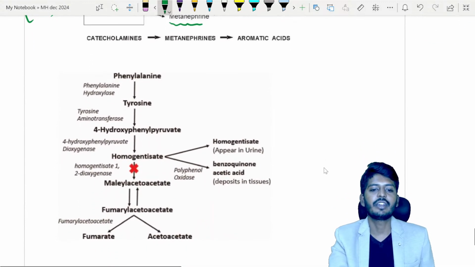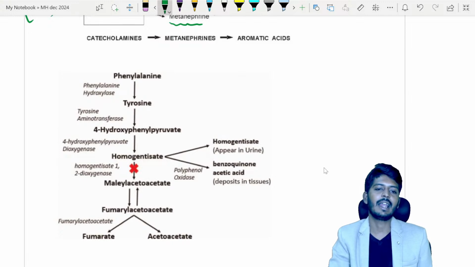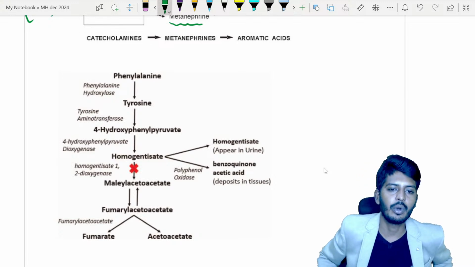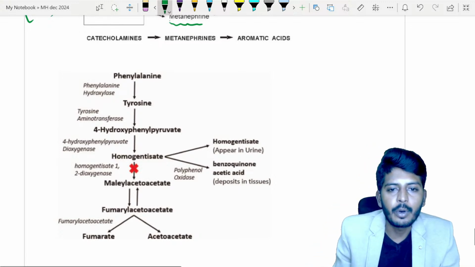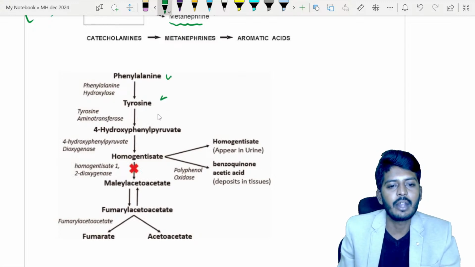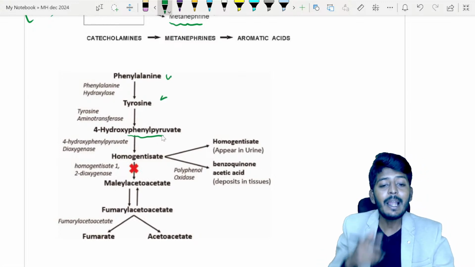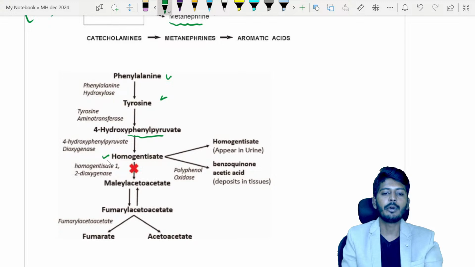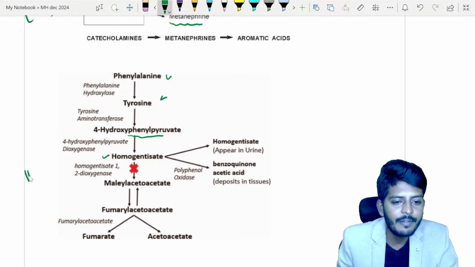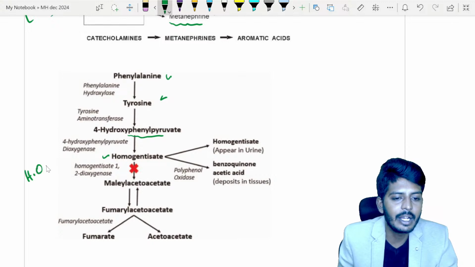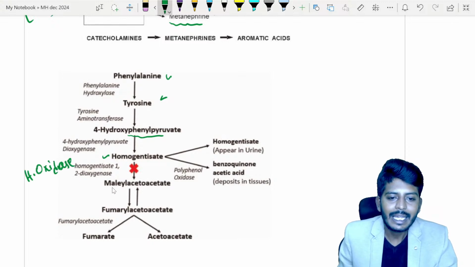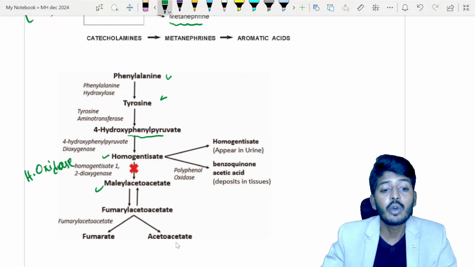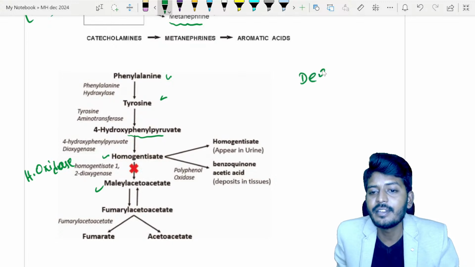Let's talk about the degradation of phenylalanine. During the degradation of phenylalanine, I want you to remember only one important aspect. Phenylalanine gets converted into tyrosine, then to 4-hydroxyphenylpyruvate, which gets converted into homogentisate. Under the influence of the enzyme homogentisate oxidase, this homogentisate gets converted into maleylacetoacetate. From there, fumarate and acetoacetate will form. So what we need to understand is that there is a deficiency of homogentisate oxidase.